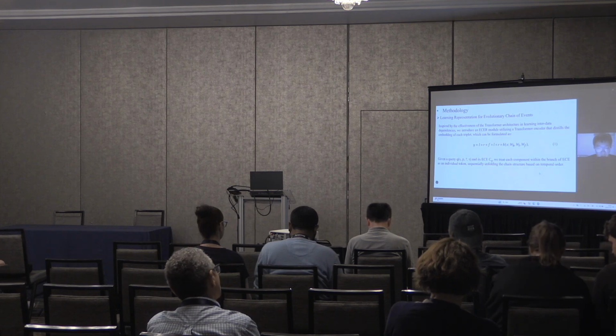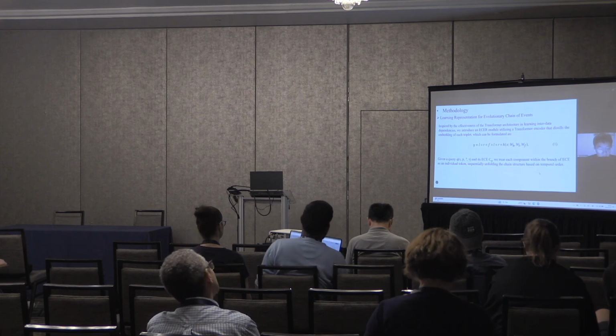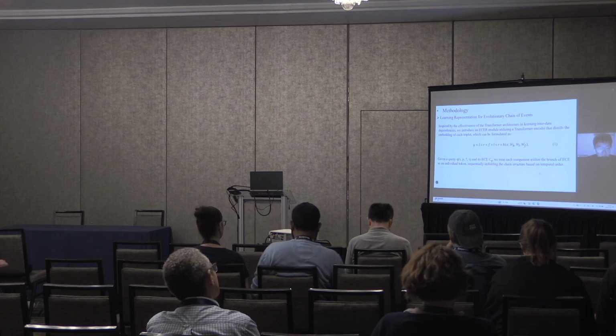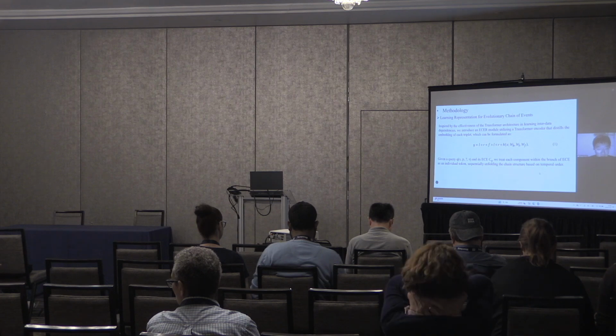Each component node of the ECE stores a historical event associated with a timestamp, necessitating an investigation into its inherent structural and temporal characteristics. Inspired by the effectiveness of the transformer architecture in learning interdata dependencies, we introduced an ECR module utilizing a transformer encoder that distills the embedding of each triplet.